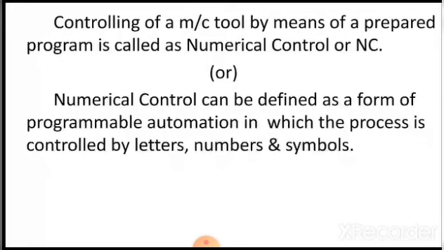So what is CNC? CNC is a machine that runs through programs. Controlling of a machine tool by means of a prepared program is called numerical control. It can also be defined as a programmable automation in which the process is controlled by letters, numbers, and symbols.